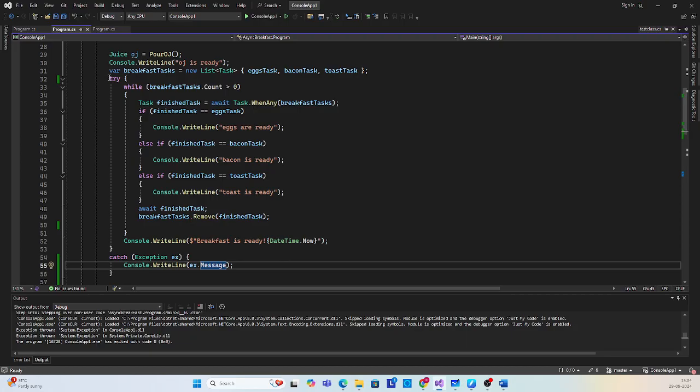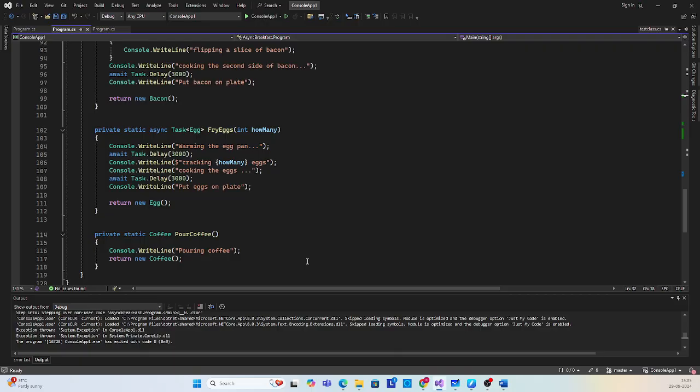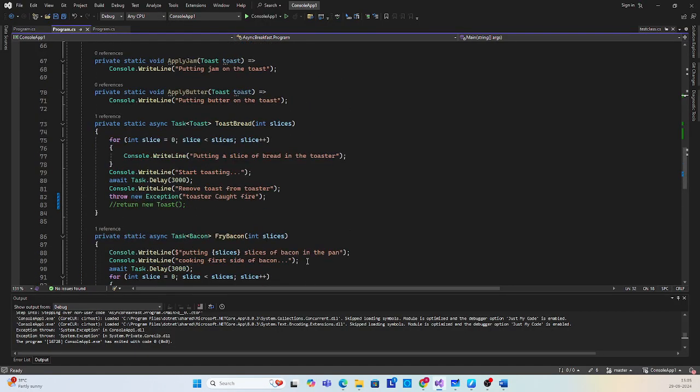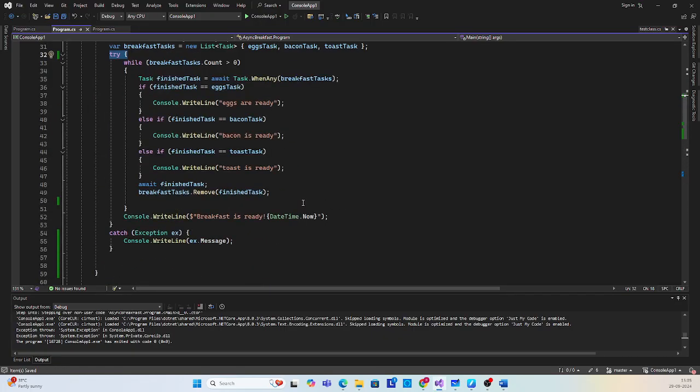here, I have attached a try catch block where I am awaiting those tasks. Now, what if I get multiple exceptions? Sorry, not multiple, but a single exception thrown. Let's say while toasting the bread, I got an exception that the toaster caught on fire, and because of that, we are not able to complete our breakfast. So we will catch that exception and log that exception.